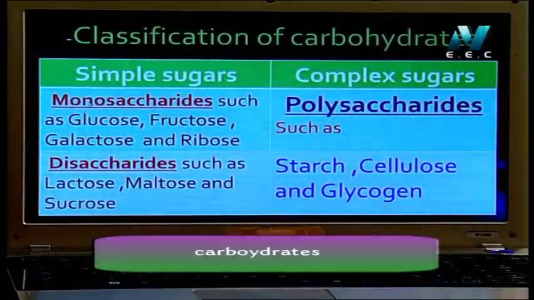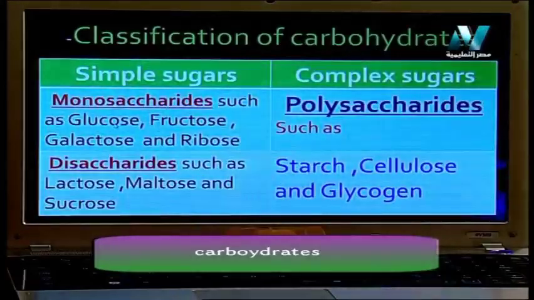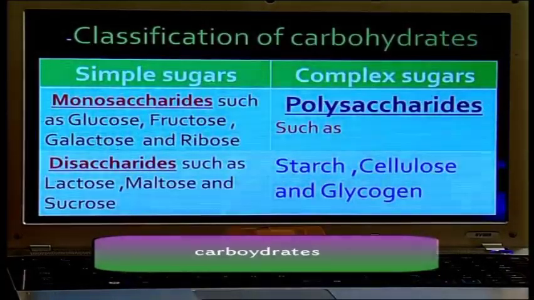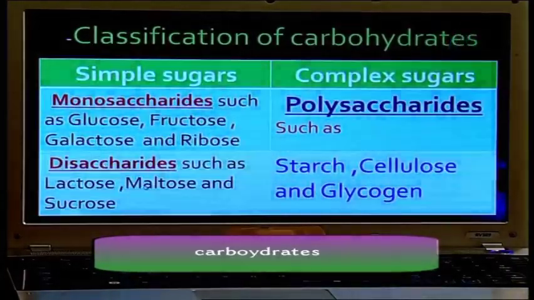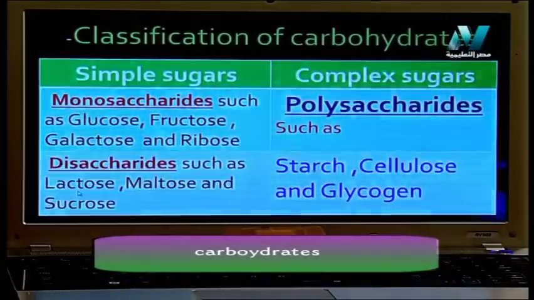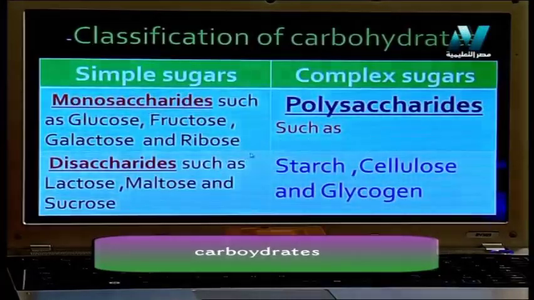Again, monosaccharides. This type of sugar consists of 1 molecule. Very simple. Glucose, fructose, galactose, ribose. But disaccharides contain 2 monosaccharides combined together to form disaccharides, such as lactose, maltose, and sucrose. I will discuss that after a few minutes with you.